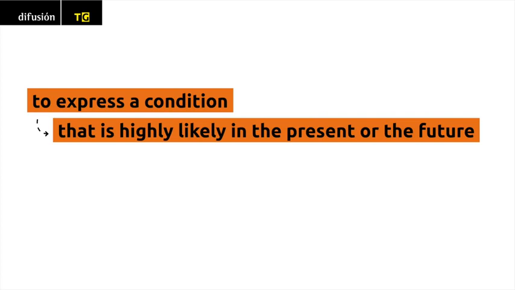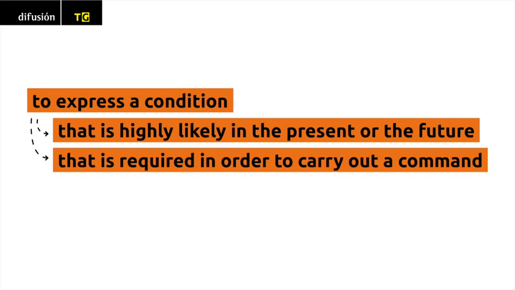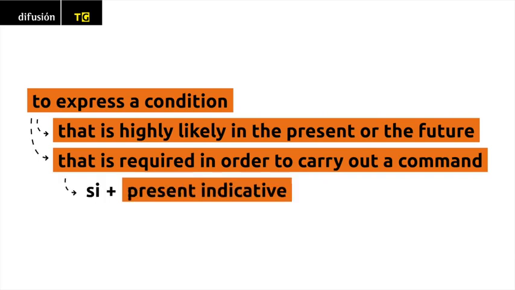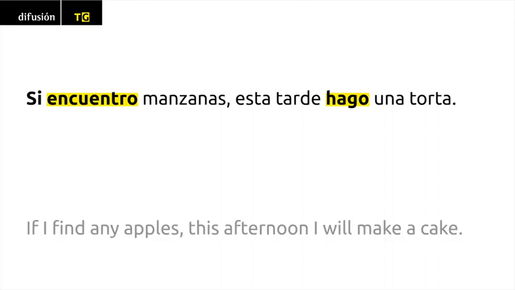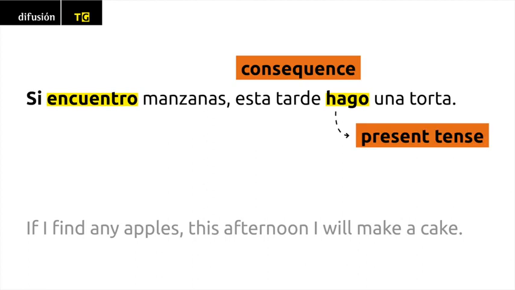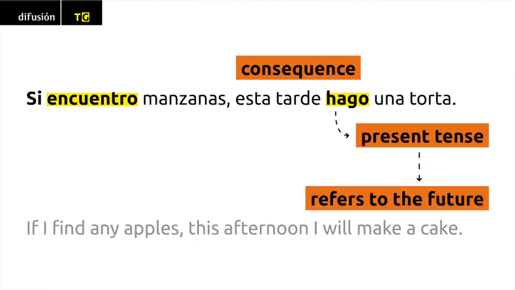To express a condition that is highly likely in the present or the future, or to express a condition that is required in order to carry out a command, we use si plus the present indicative. Si encuentro manzanas, esta tarde hago una torta. If I find any apples, this afternoon I will make a cake. In this case, the consequence is expressed in the present tense, but it refers to the future.